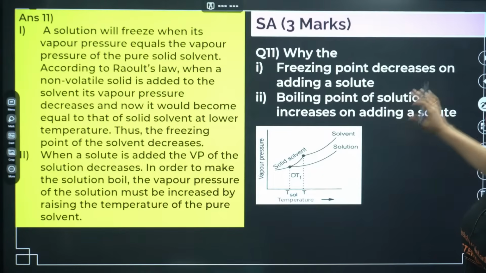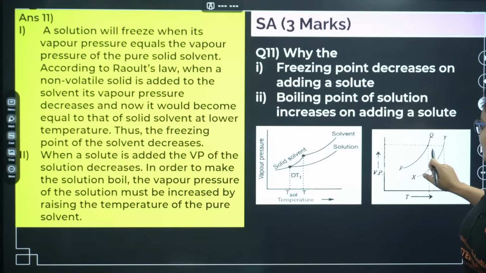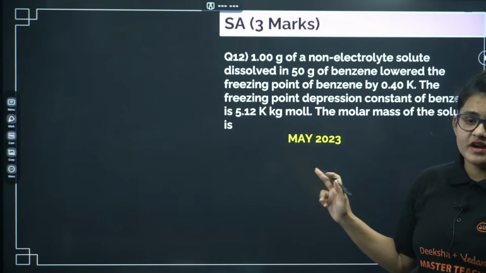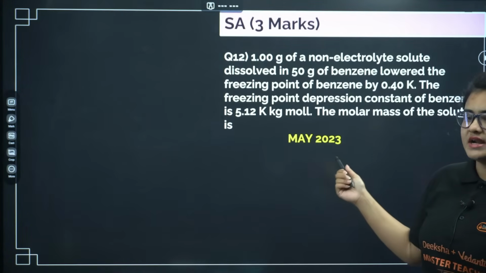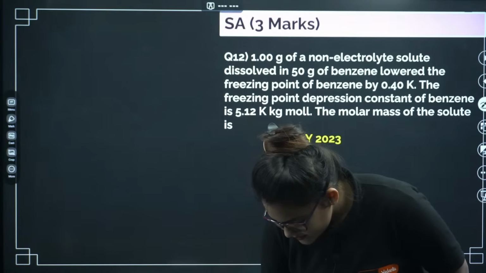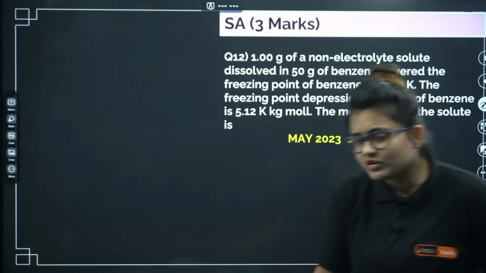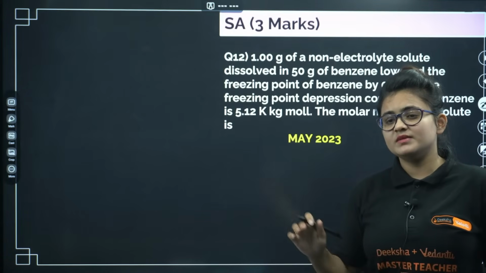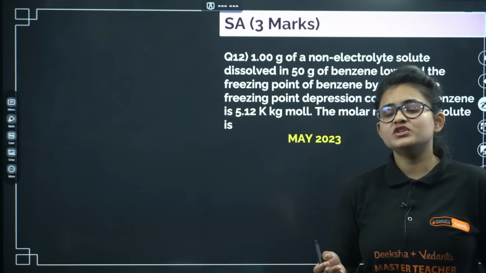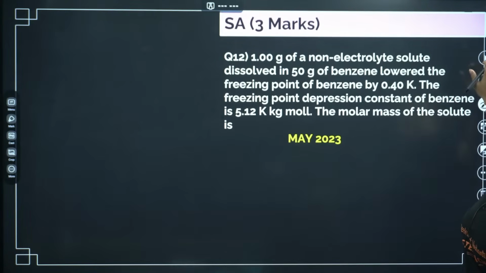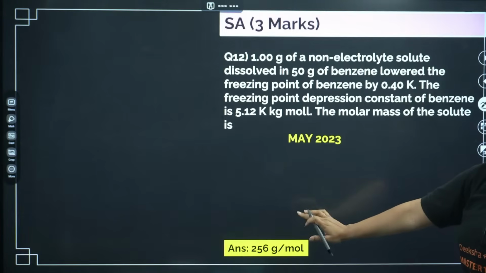This is the graph for that. And this is the boiling point graph, this is the freezing point graph. Okay, let's go ahead. See, this is the question I am telling you. It is very, very important. Last which year it came, that also I mentioned over here. Okay, and please make sure that you are going through this particular numerical. This numerical I have done multiple times, maybe in the 50 numerical video during the physical chemistry session as well. So make sure you are going through it. Next, this is the answer also, it is given over here.